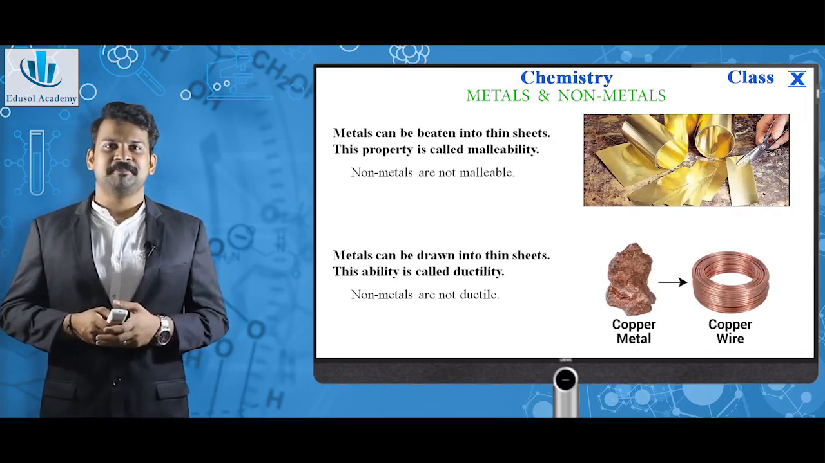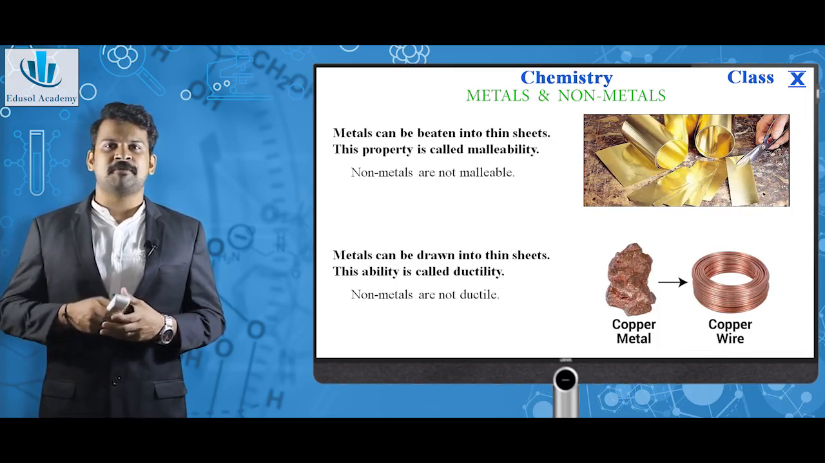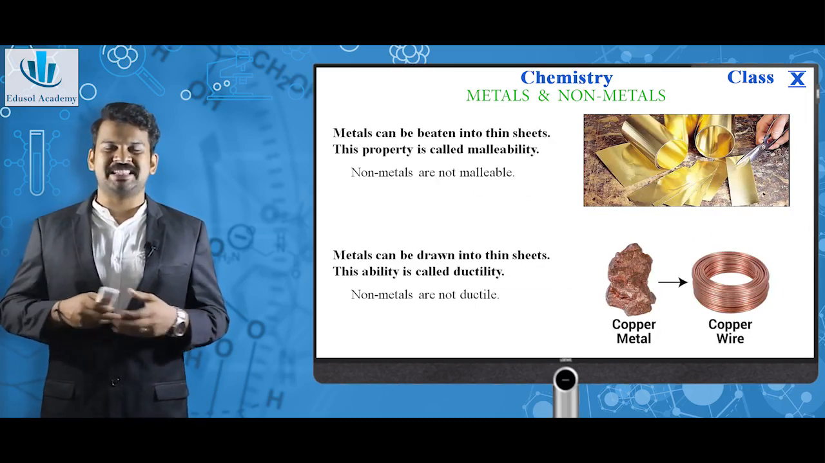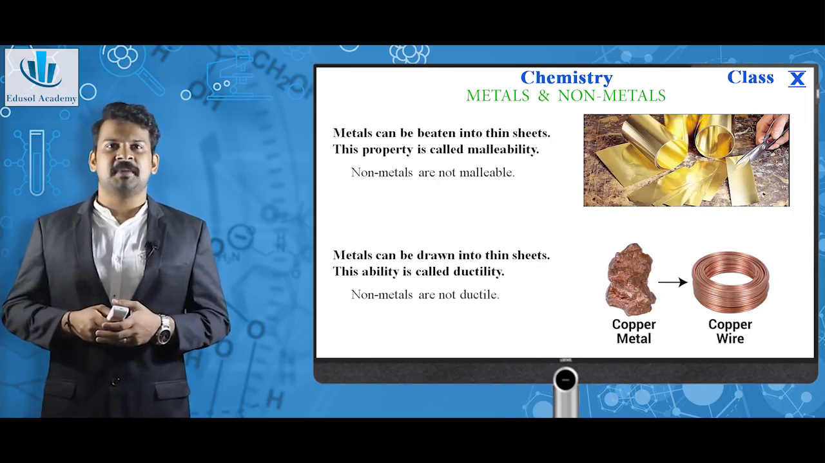As you can see here, this is a plate of gold which is beaten into thin sheets. Metals can be beaten into thin sheets. This property is called malleability. Metals are malleable, but nonmetals are non-malleable.